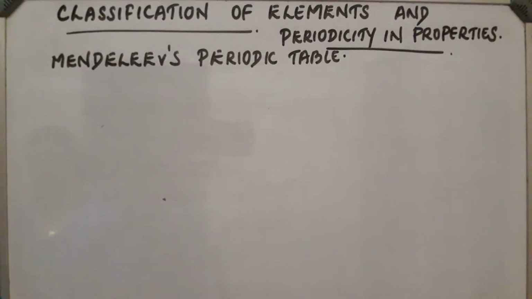Classification of elements and periodicity in properties. Study of elements and their compounds can be made easy by a systematic classification of elements. So different scientists classified the elements.